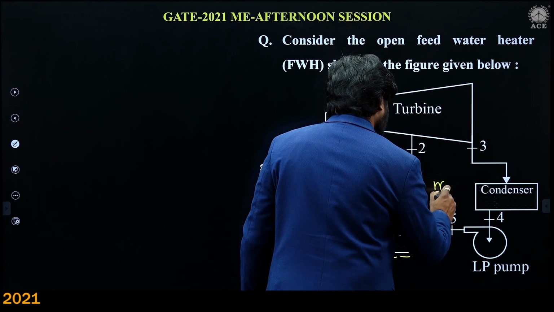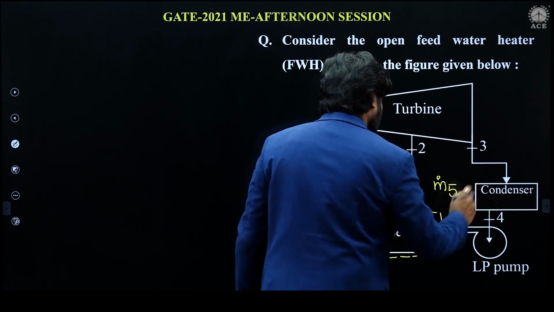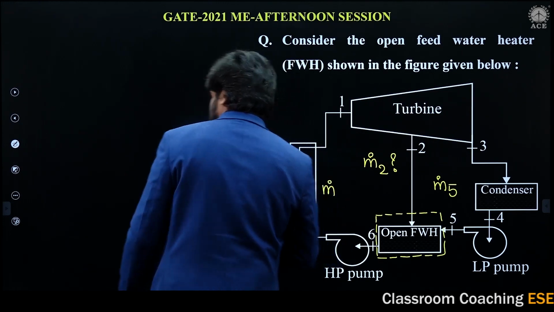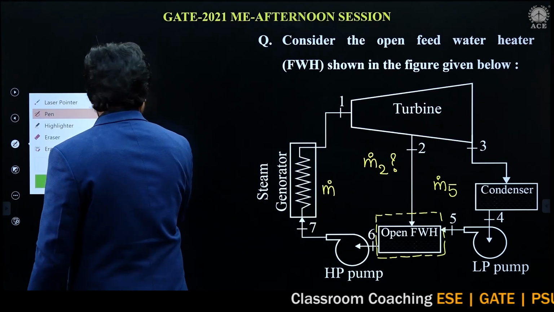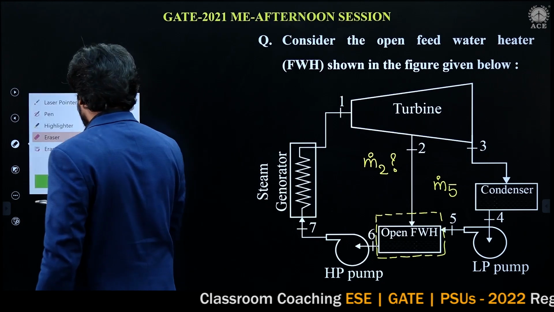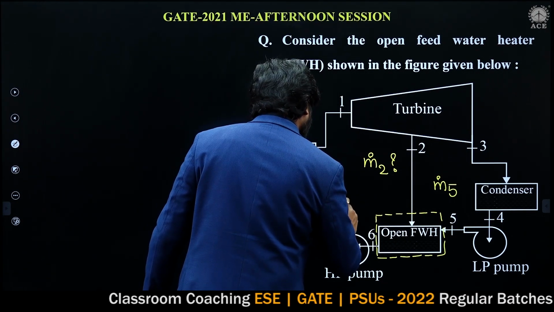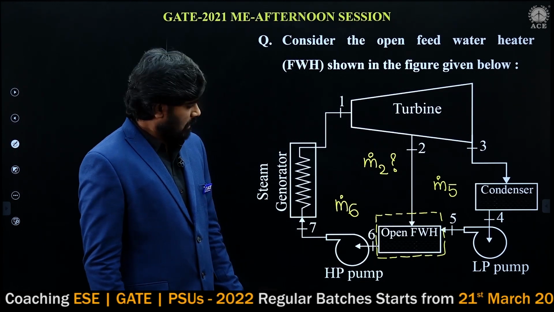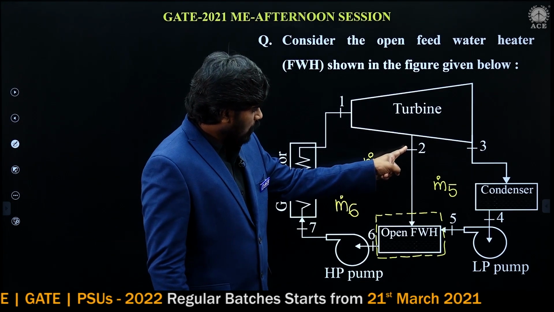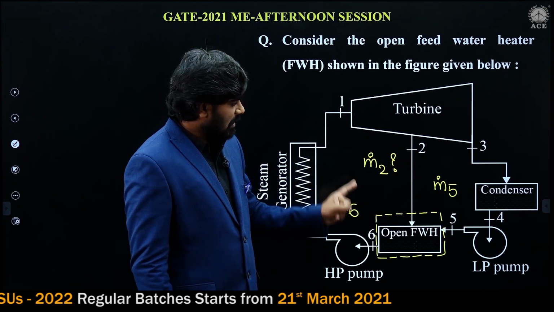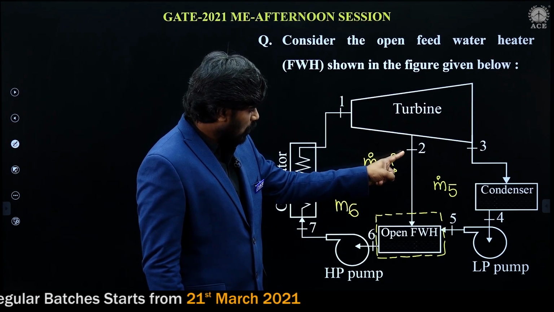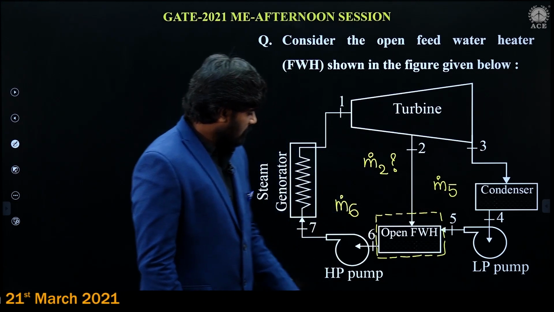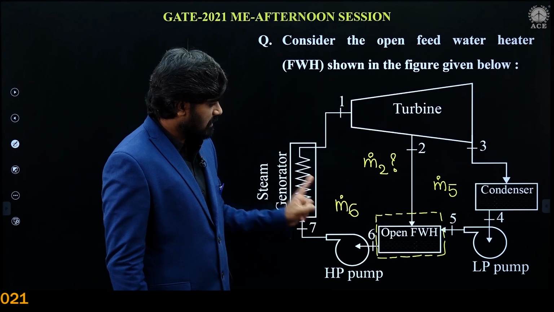The mass flow rate of steam at section 5 is given. This is the mass flow rate at 6. I repeat, this is point 2. This diagram is given in the GATE examination problem. At point 2, the mass flow rate is m dot 2. At point 5, the mass flow rate is m dot 5. At 6, the mass flow rate is m dot 6.